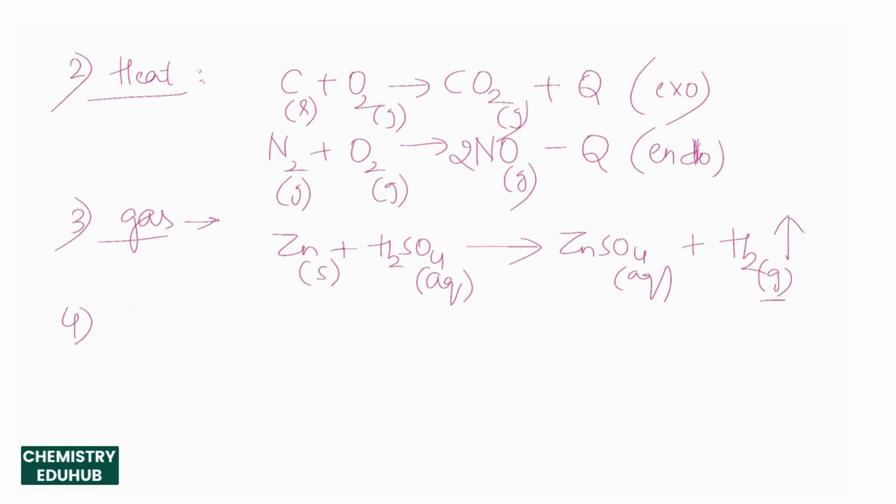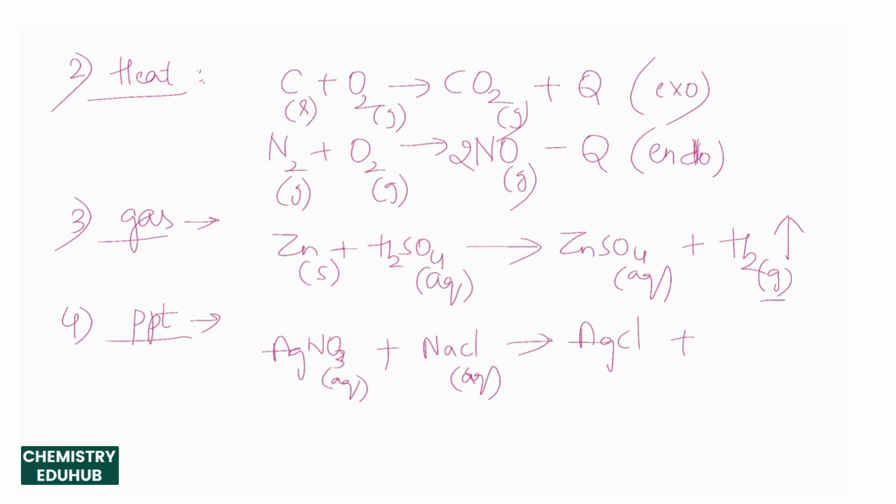And the last one is about the precipitate that is formed in a reaction. Suppose AgNO3 aqueous form is treated with sodium chloride aqueous form. Because these are all salts, we need to take them in solution form for the reaction to occur. Then we get AgCl plus NaNO3.